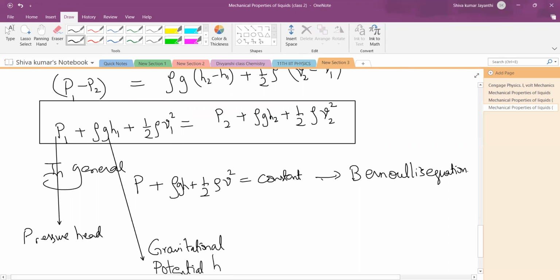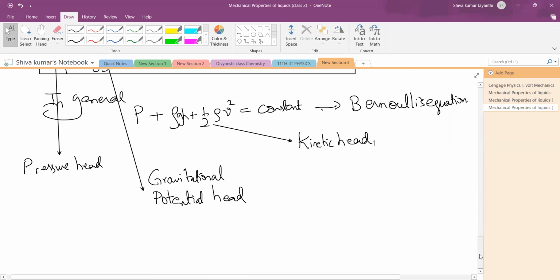And the third term is called kinetic head or dynamic head also sometimes in some books, because it is kinetic energy. So pressure head plus potential head plus kinetic head. These heads mean per unit volume. Kinetic head means kinetic energy per unit volume.